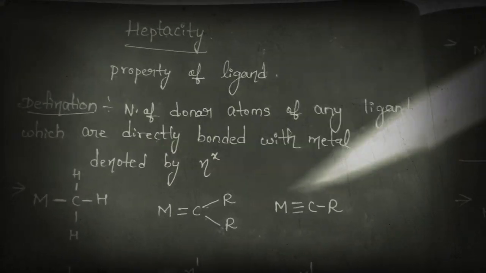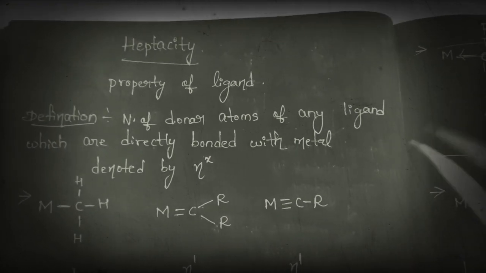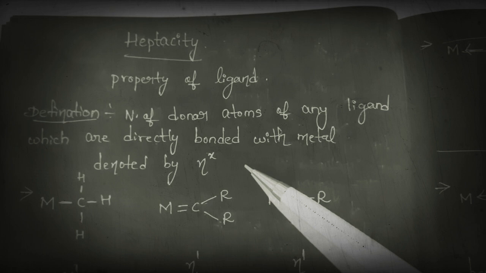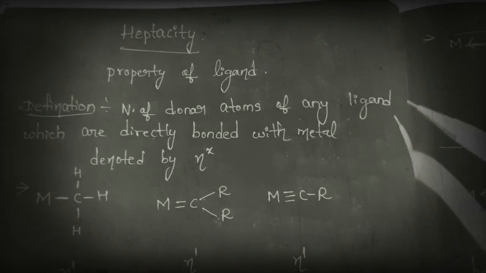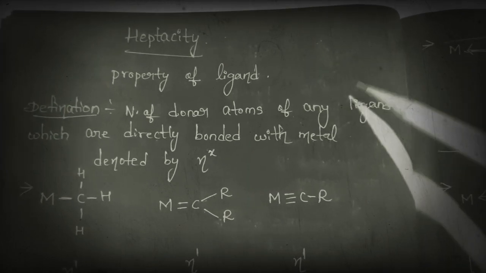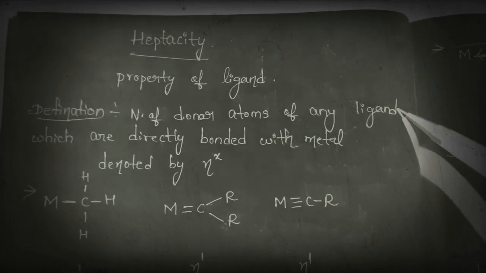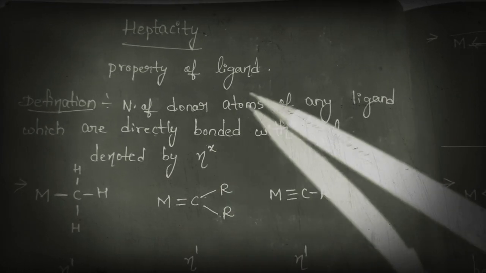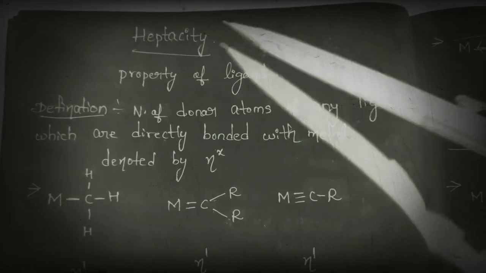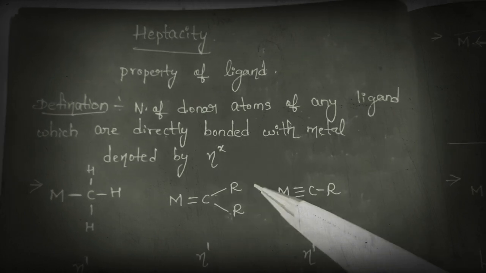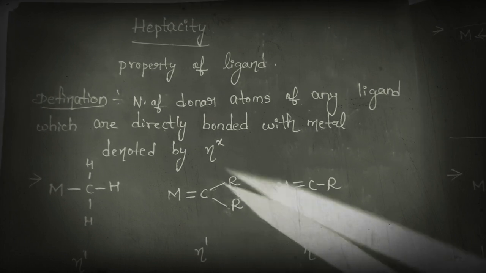Hapticity can be defined in this way. See, the number of donor atoms of any ligand which are directly bonded with the metal. We know that ligand means it has the donating tendency, the donating capacity. So we just have to count the number of donor atoms of the ligand bonded with the metal. This hapticity is indicated by eta. Okay, eta. Let us see this, then we will easily understand the definition.